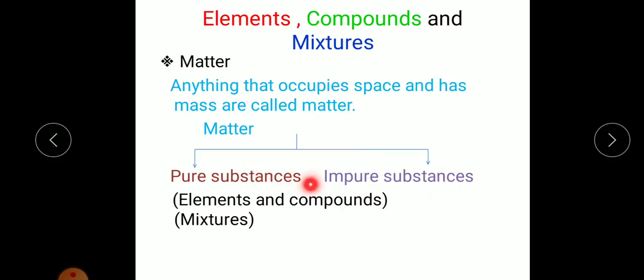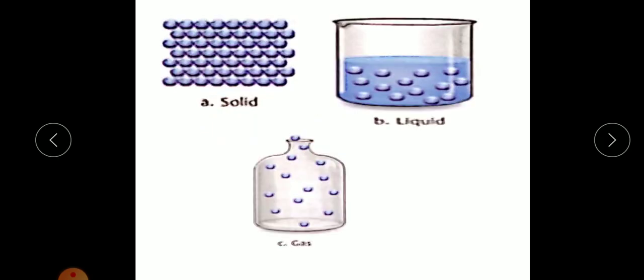The examples of pure substances are elements and compounds, and the example of impure substances is mixtures. Okay, now we'll study about the elements. These are the 3 different states of matter: solid, liquid, and gas, which we have already seen in the first chapter. We have seen about the intermolecular space and the intermolecular force of attraction, and how they are different in the 3 states of matter.